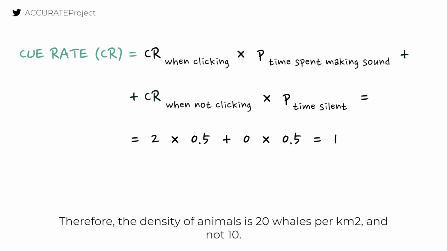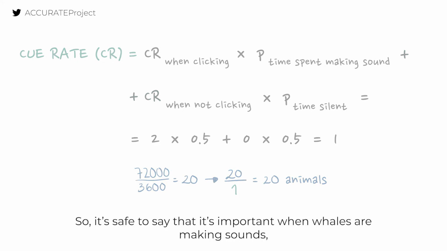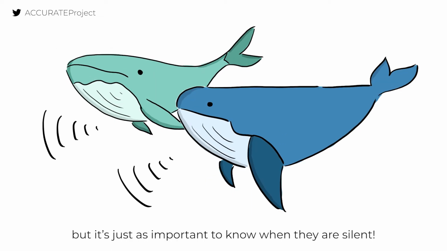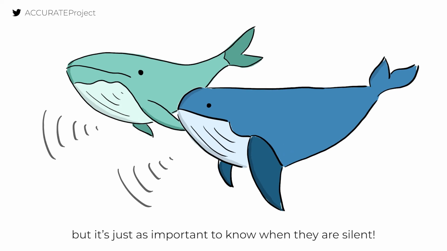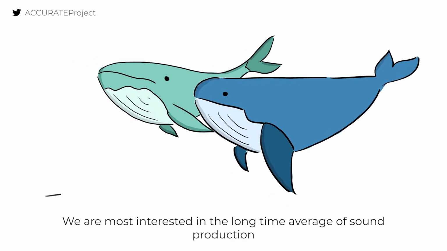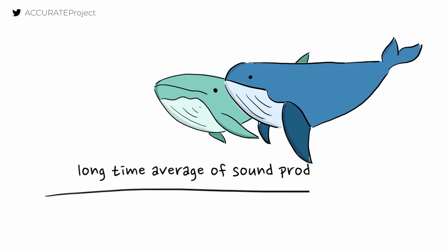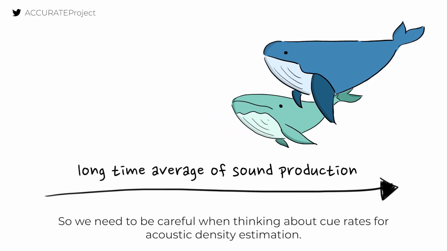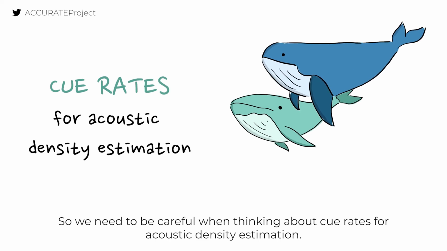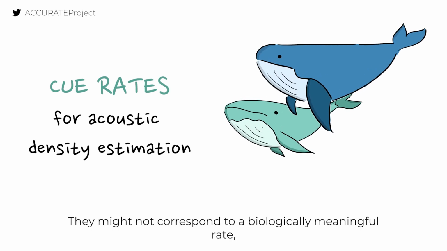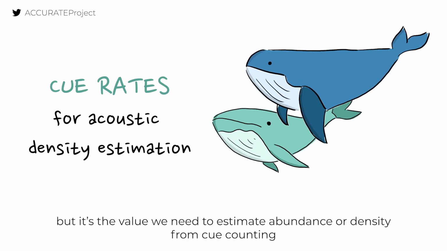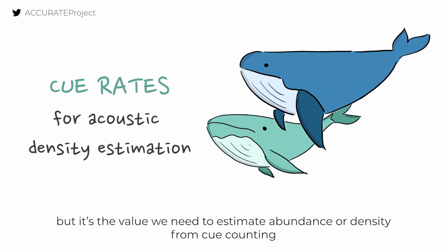Therefore, the density of animals is 20 whales per square kilometer and not 10. So it's safe to say that it's important when whales are making sounds, but it's just as important to know when they're silent. We are most interested in the long-time average of sound production and not just sounds while in a vocal state. So we need to be careful when thinking about cue rates for acoustic density estimation. They might not correspond to a biologically meaningful rate, but it's the value we need to estimate abundance or density from cue counting.